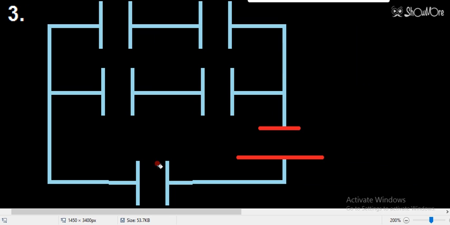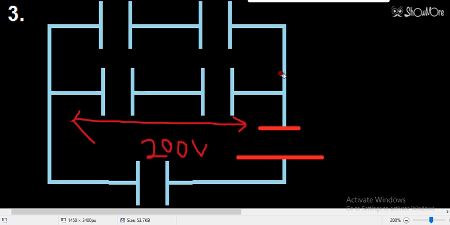You have seen 200 volt will drop here, and the same remaining voltage, that is 200, will drop across these two capacitors, because these two upper capacitors are in parallel with the lower two.